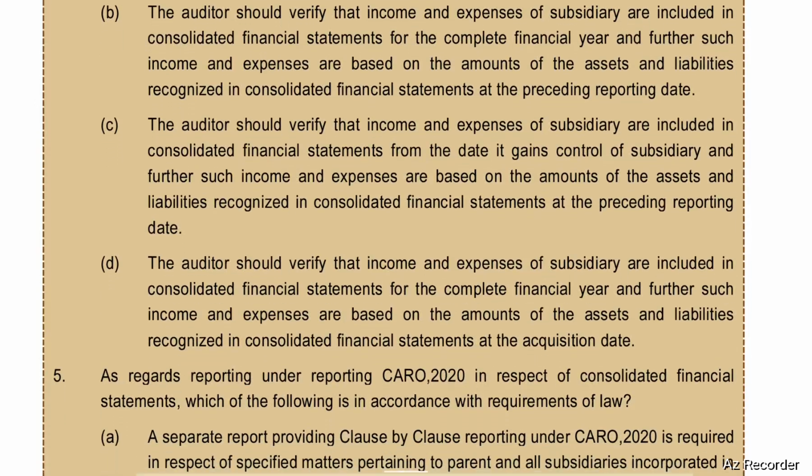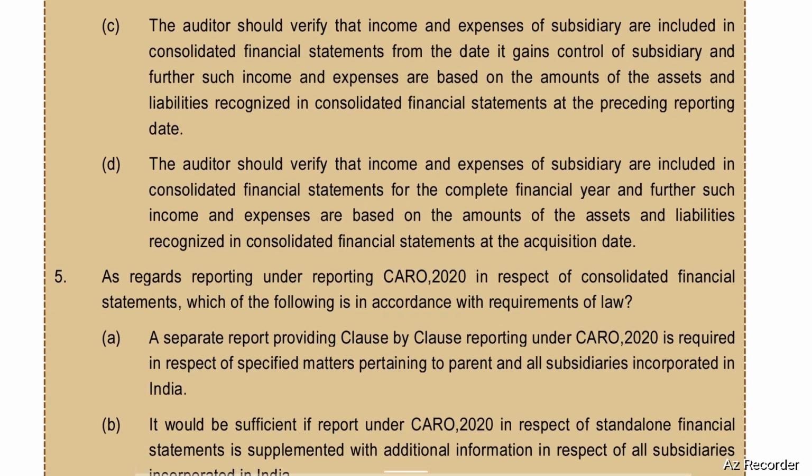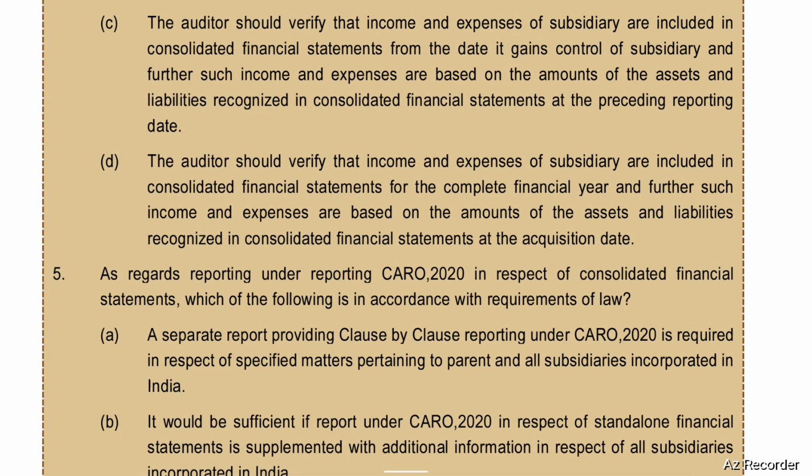Third, the auditor should verify that income and expenses of a subsidiary are included in the consolidated financial statements from the date it gains control of subsidiary, and further, such income and expenses are based on the amounts of the assets and liabilities recognized in consolidated financial statements at the preceding reporting date.